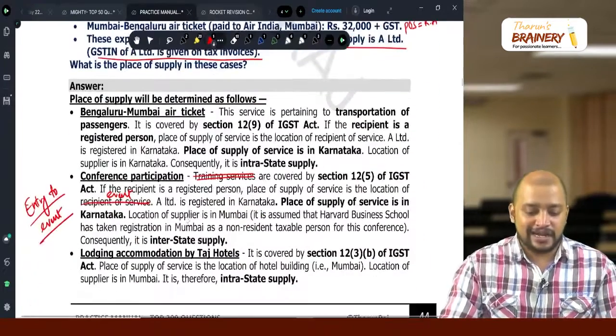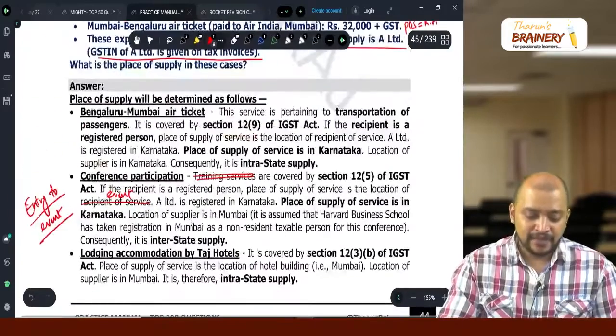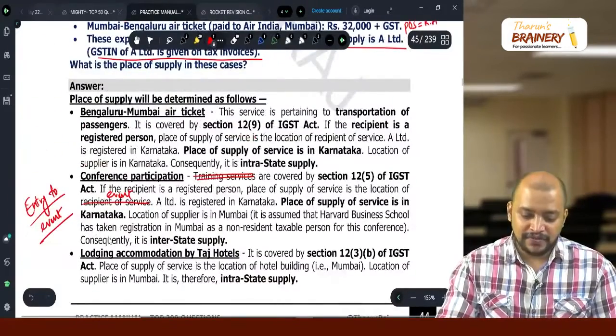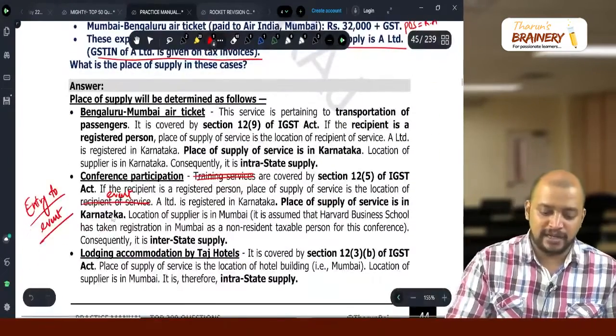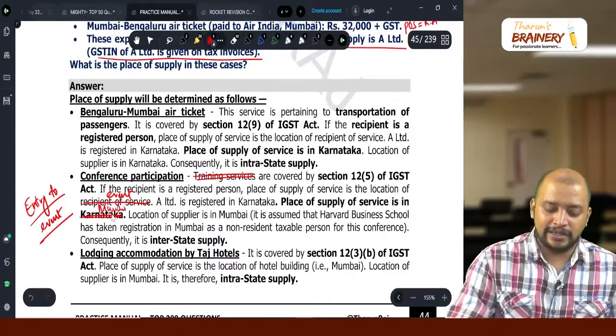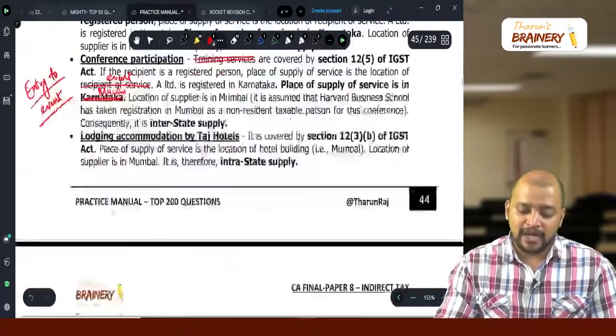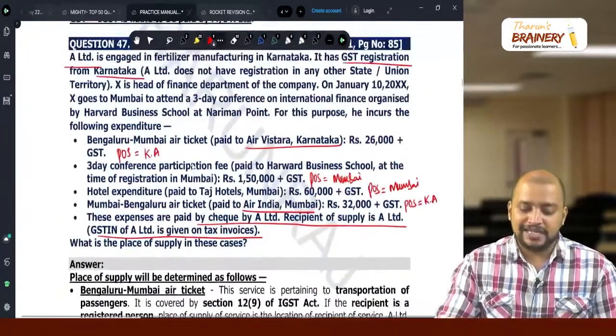So first case Karnataka, second case Mumbai, third case Mumbai, and last case it will be Karnataka.